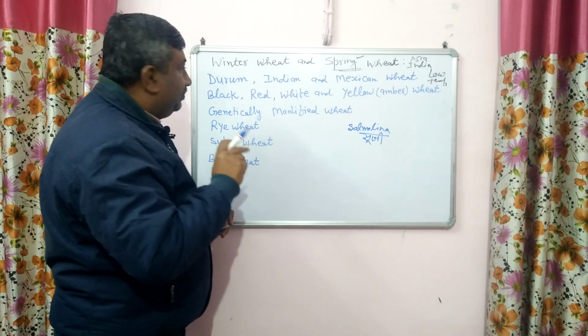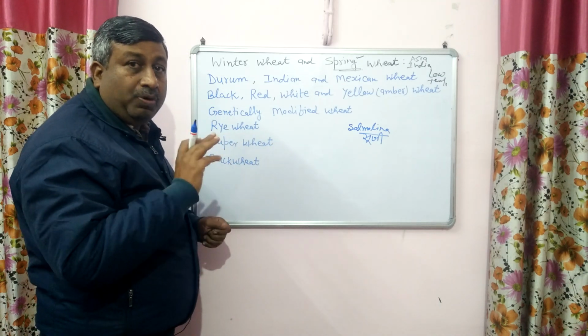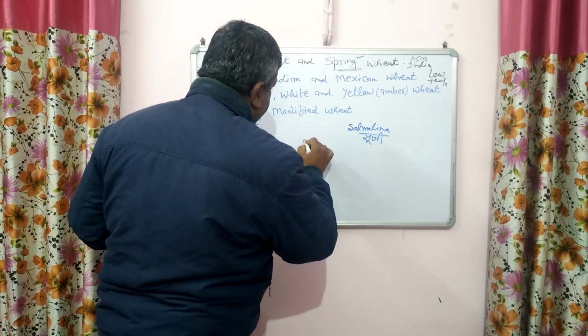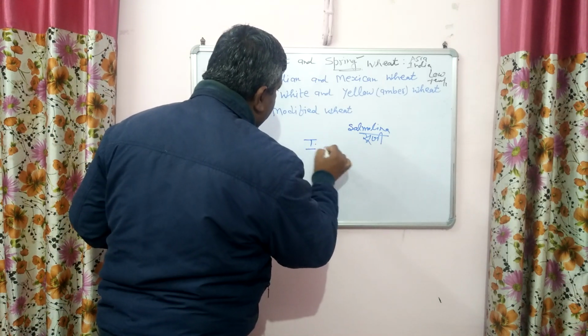Okay, so this is Triticum durum and very old wheat. And Indian wheat is Triticum sphaerococcum.